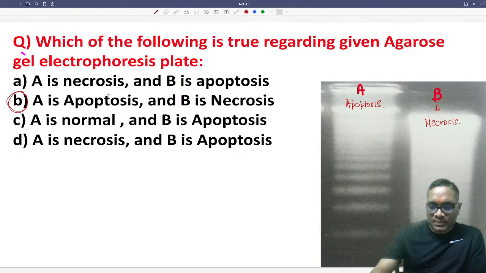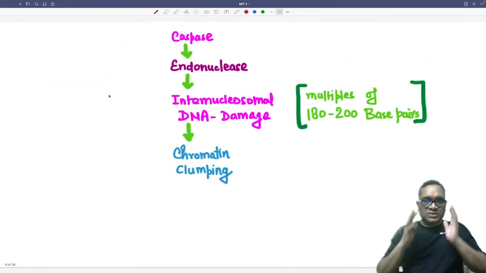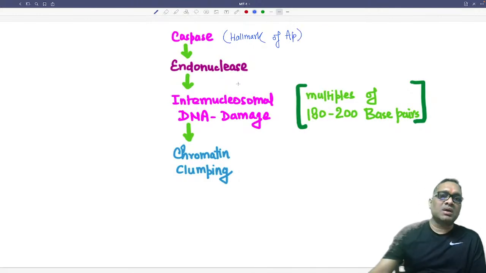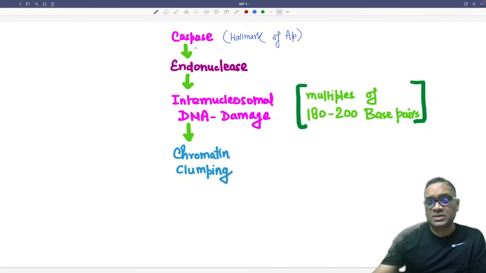Actually, if you look at this question, it belongs to apoptosis, and in apoptosis, what is the hallmark? Remember, caspase activation is the hallmark of apoptosis. Once caspase is activated, what will it do? It will activate endonuclease. What will endonuclease do? It will cause chromatin clumping. So please remember what will happen in this chromatin clumping.